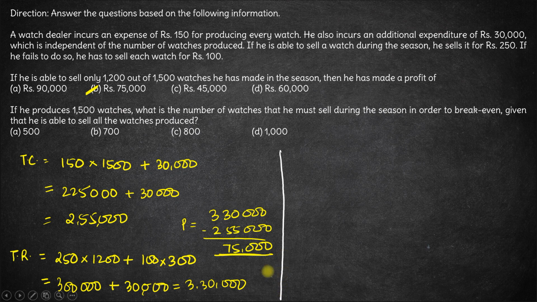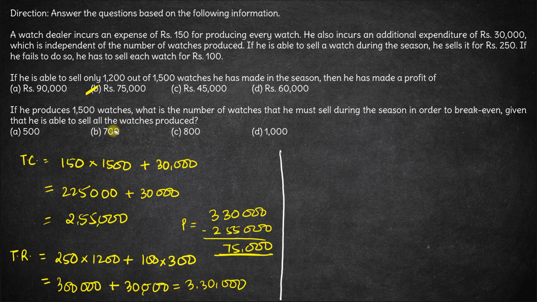Okay. Now let us look at the next question. If he produces 1500 watches, what is the number of watches that he must sell during the season in order to break even, given that he is able to sell all the watches? Now he has to break even. That means he has to earn zero profit or zero loss. So even if he sells 1200 watches, he is able to earn a profit of 75,000. Hence to break even, he will have to sell less than 1200.